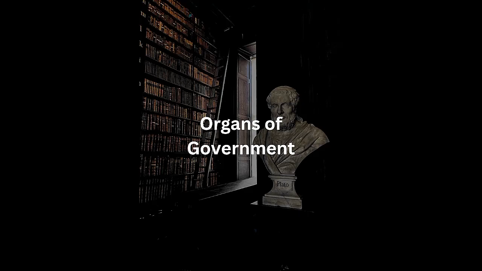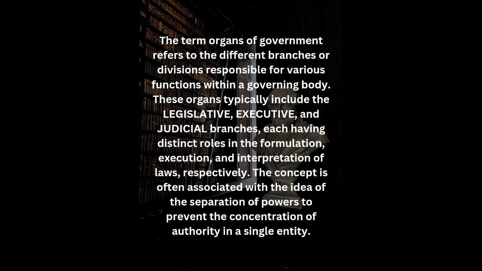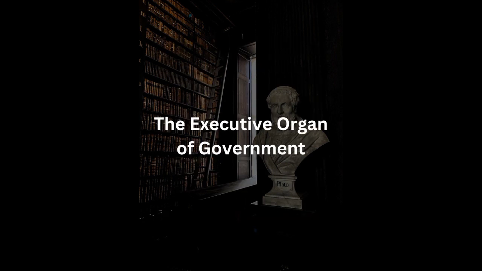Organs of government. The term organs of government refers to the different branches or divisions responsible for various functions within a governing body. These organs typically include the legislative, executive, and judicial branches, each having distinct roles in the formulation, execution, and interpretation of laws, respectively. The concept is often associated with the idea of the separation of powers to prevent the concentration of authority in a single entity.